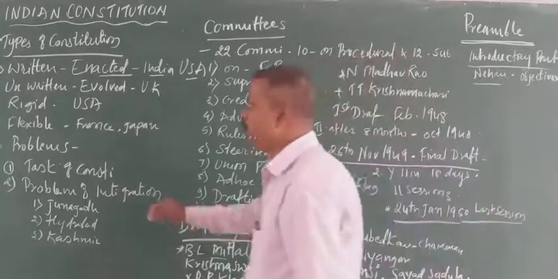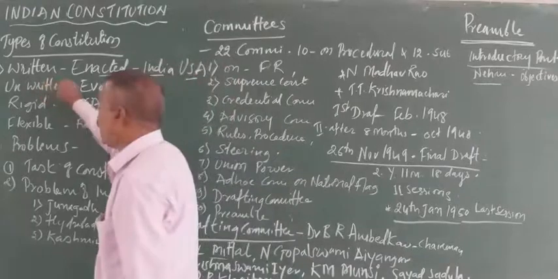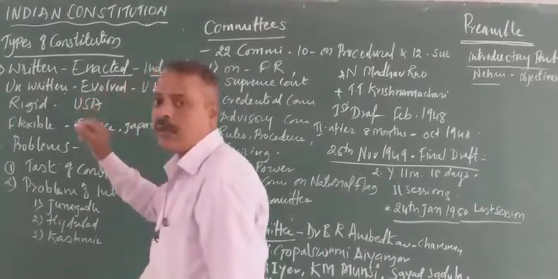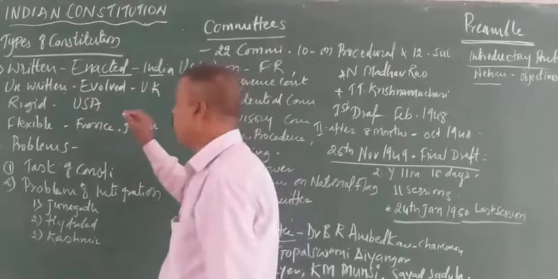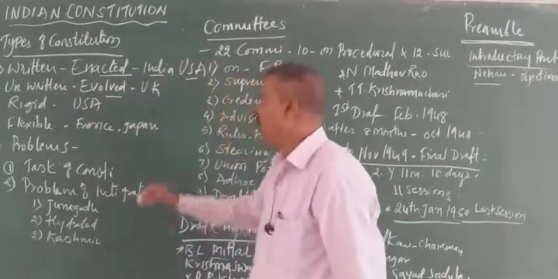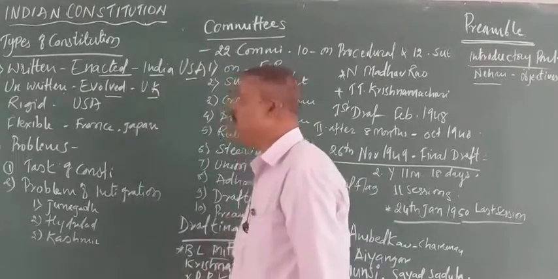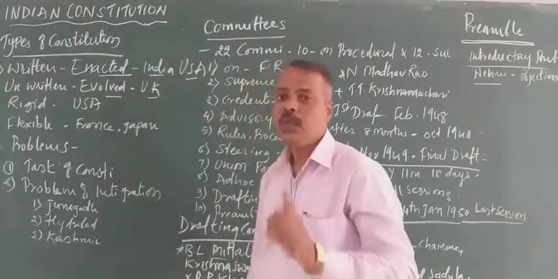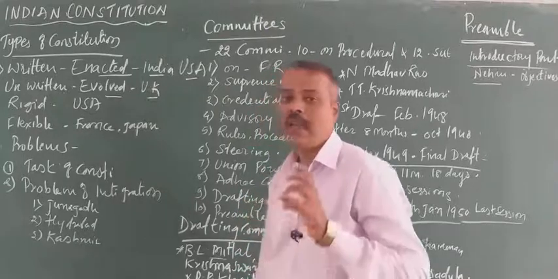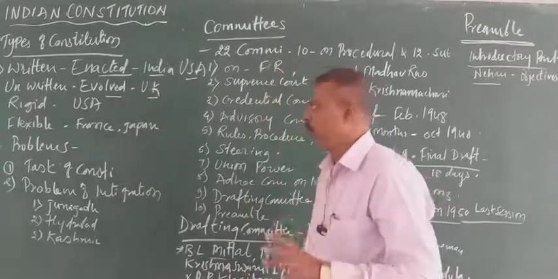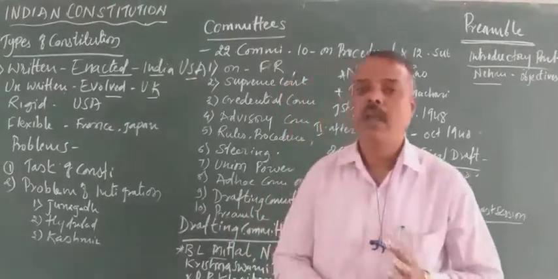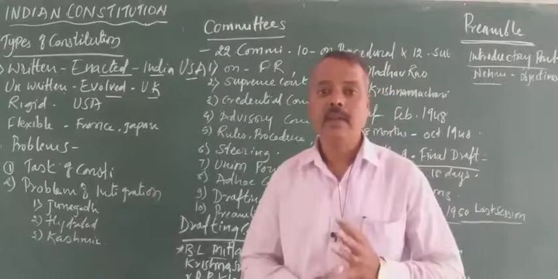Then the second type is the unwritten constitution. Unwritten means it is not written in a clear document, but it has evolved, or it is naturally born. The UK, England, has the only constitution which is not enacted, which has evolved, naturally born. 99% of the world's constitutions are enacted, written constitutions.